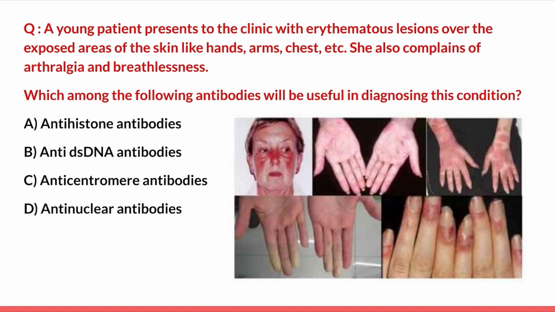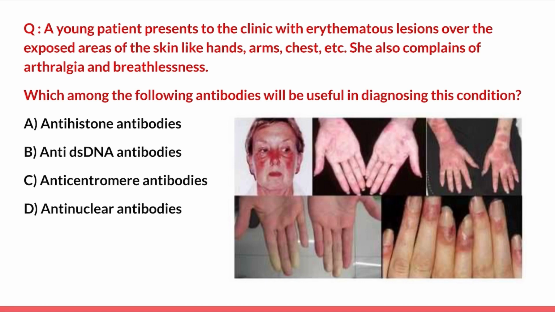So if you see the image and the clinical presentation, it looks like SLE, that is systemic lupus erythematosus, and they have asked the antibody which is useful for diagnosis. So ANA, that is option D, anti-nuclear antibodies, is useful, but it is useful for screening as it is more sensitive than specific. And anti-histone is generally associated with drug-induced lupus.